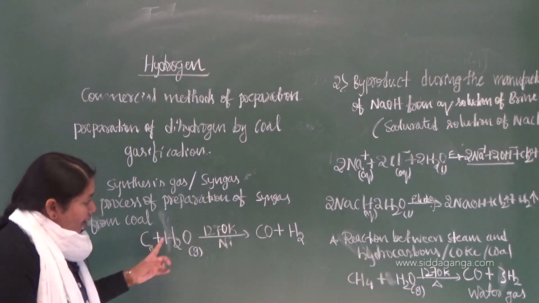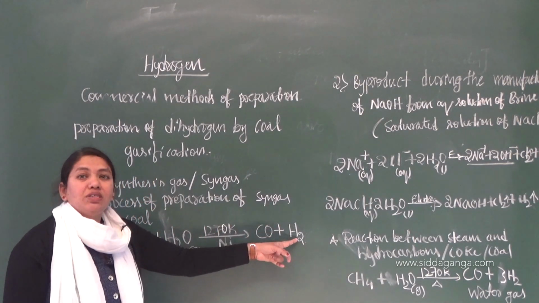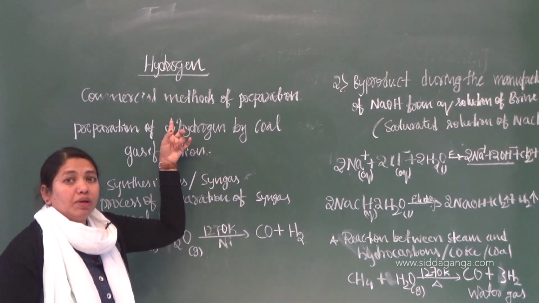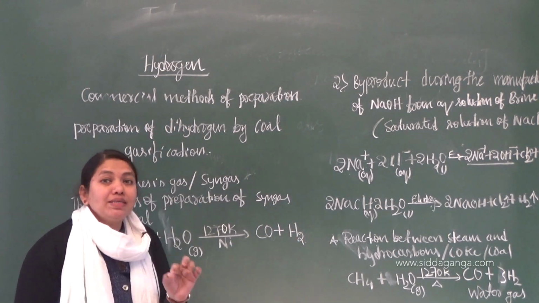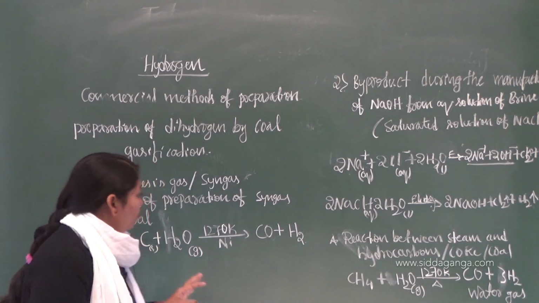Now, in order to increase the percentage of dihydrogen, because it is a commercial method, what can we do?